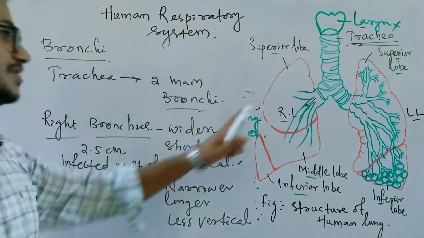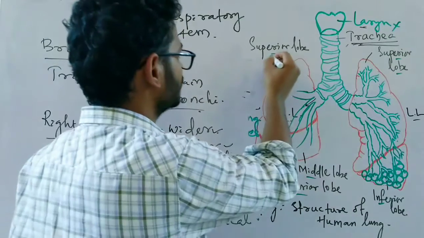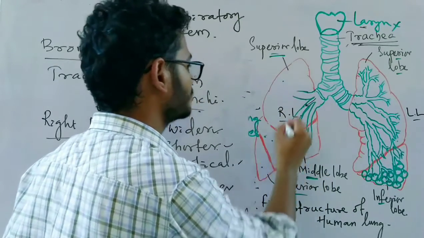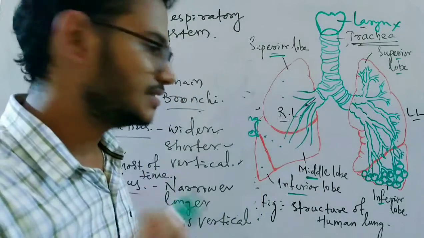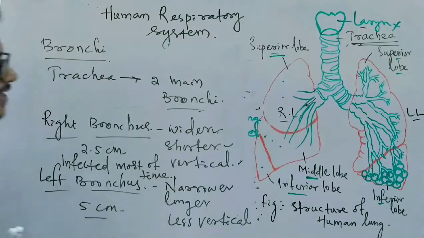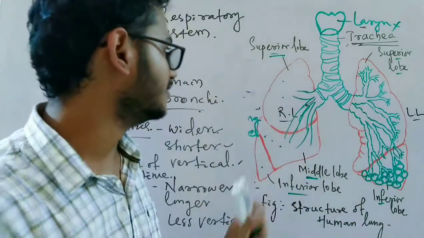Why? Because the right lung is divided into three lobes, as I have told you: the superior, middle and inferior. As there are three lobes in the right lung, the bronchus divides into three branches on entering the lungs through the hilum.